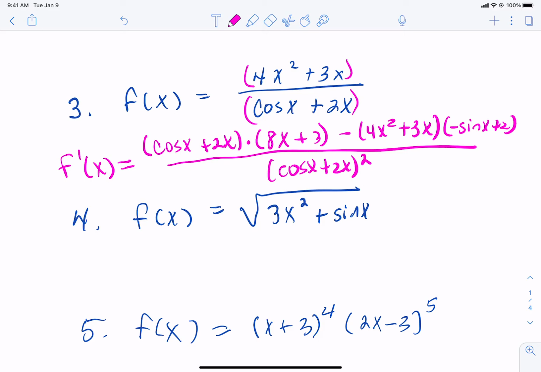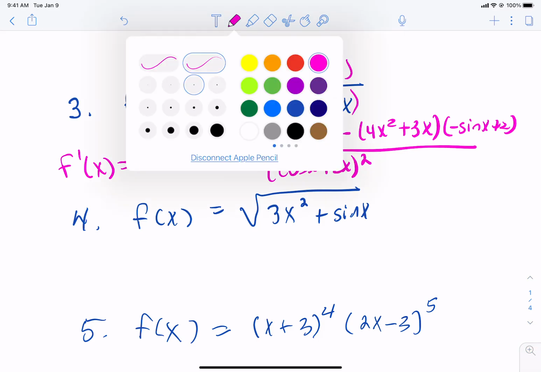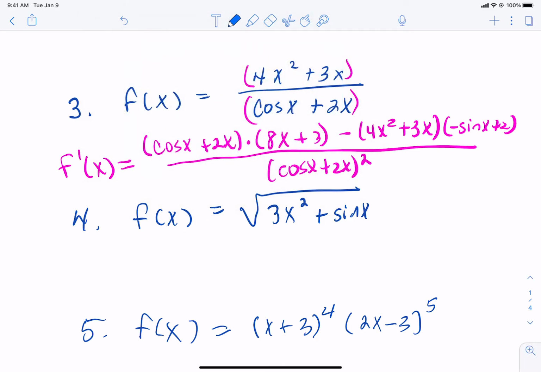Okay, let's move on to number 4. So for number 4, anytime you have a derivative that you're trying to take and you see a square root, a rewrite that you should do right off the bat is whatever is in your square root, take to the 1/2 power. Okay, so that's really important that you see square root and that you get yourself a 1/2 power.